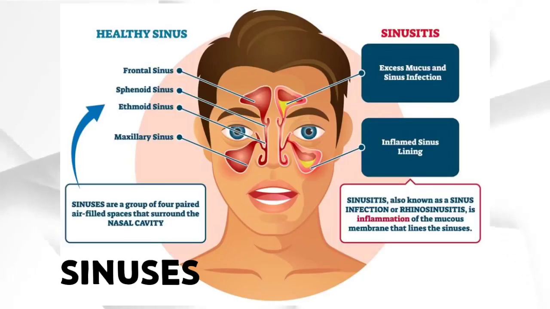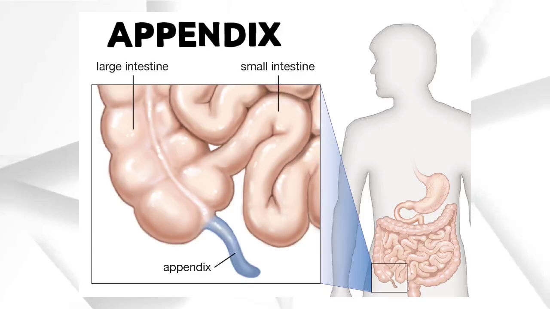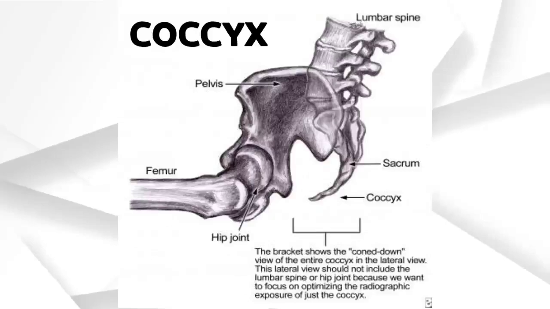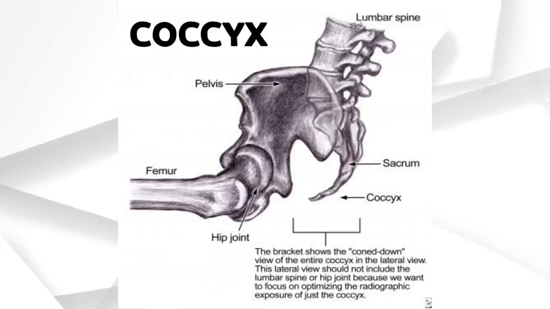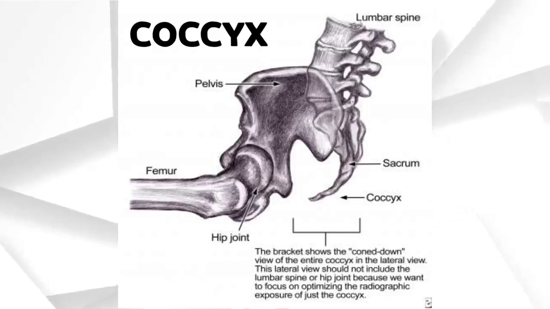1. Sinuses. They secrete mucus to protect against infection and humidify the air you breathe before it reaches the lungs. 2. Appendix. The appendix plays a role in the immune system by harboring beneficial bacteria. 3. Coccyx. Along with being the insertion site for multiple muscles, ligaments, and tendons, it also serves as one leg of the tripod, along with the ischial tuberosities, that provides weight-bearing support to a person in the seated position.